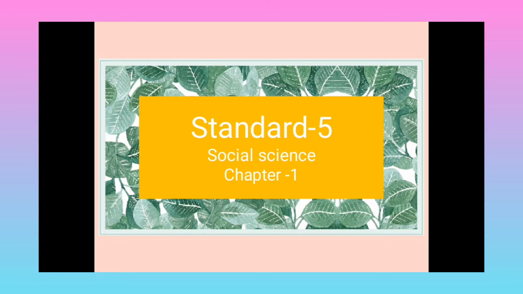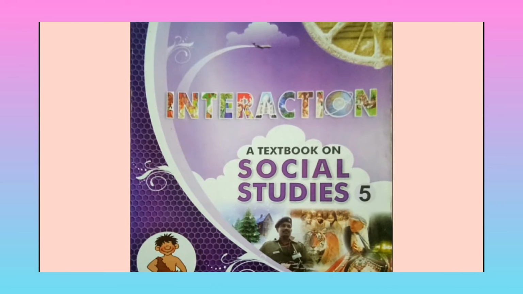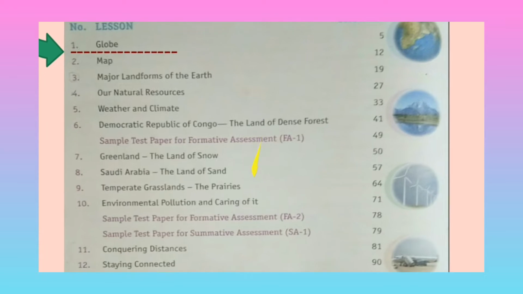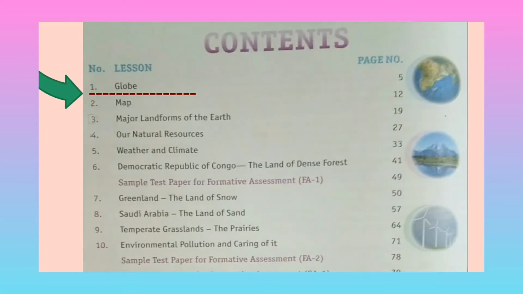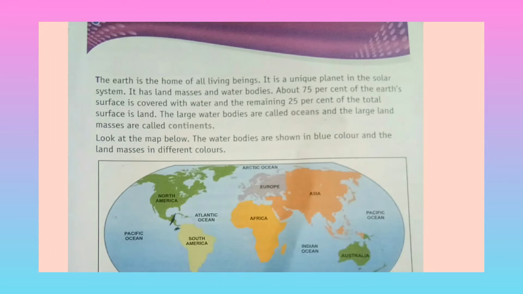With this, we are starting our first chapter of Standard 5th Social Science. The book name is Interaction, a textbook on Social Studies 5. The name of the first chapter is The Globe. Chapter 1, Globe. The Earth is the home of all living beings.